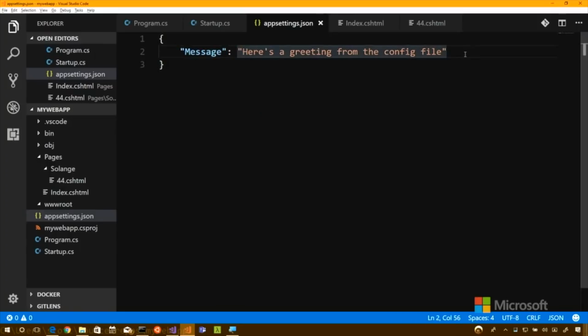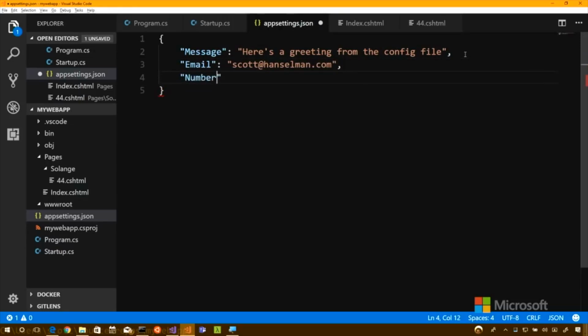Let's say maybe someone's email address, or if I'm writing a blog, the number of posts on the home page: 10, whatever. It could be anything that is a quick little switch or change that you might want to pop into a config file and update. And what's nice about configuration is it's configurable.